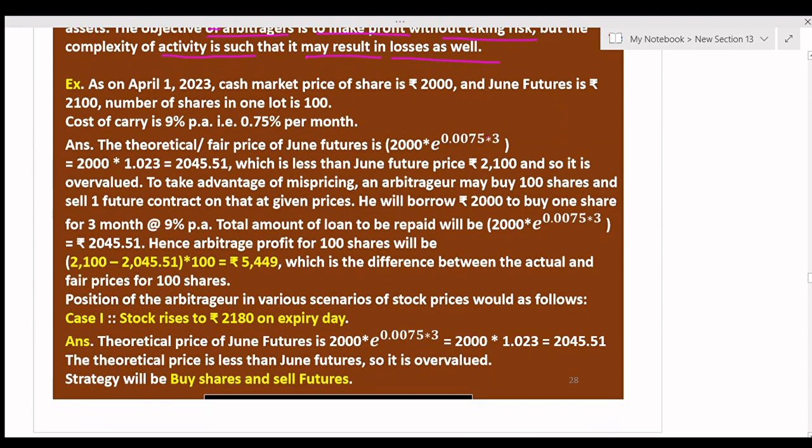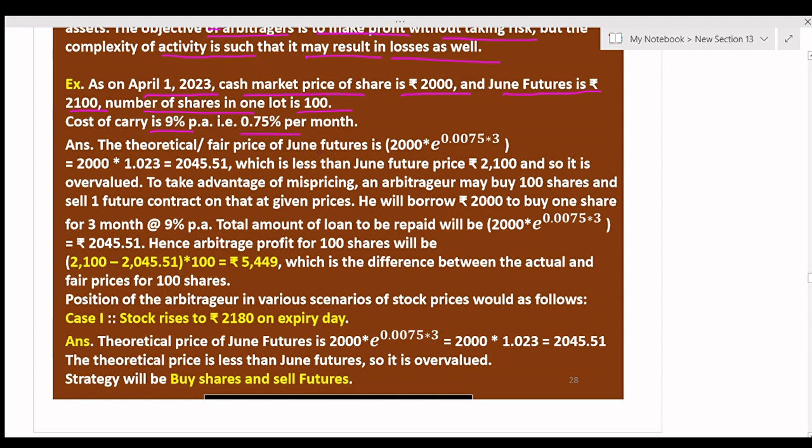Now a problem. As on April 1, 2023, the cash market price of a share is rupees 2000 and the June future is rupees 2100. The number of shares in one lot is 100. Cost of carry is 9% per annum, that is 0.75% per month. So there is a 3 months lag, that is April, May, June.